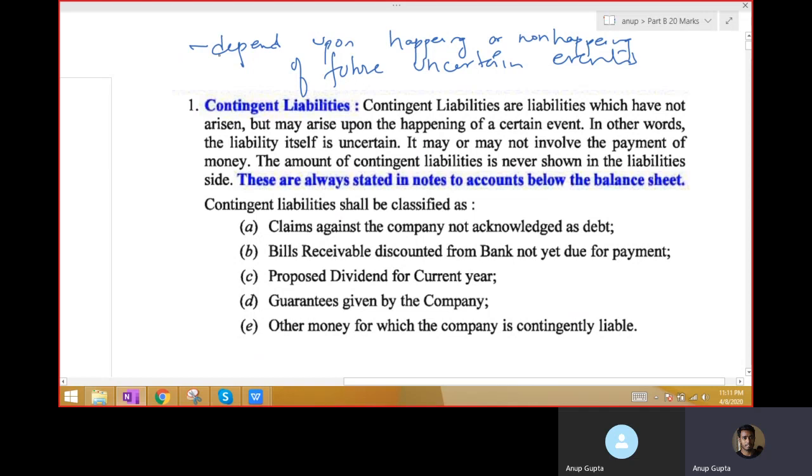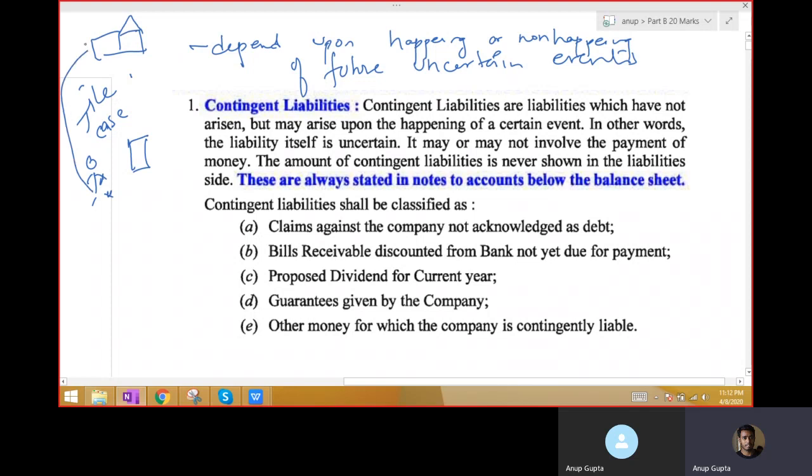Suppose a company was selling a juice, and by drinking the juice a person became ill and one hand and one leg became paralyzed. So the person has filed a case against the company.